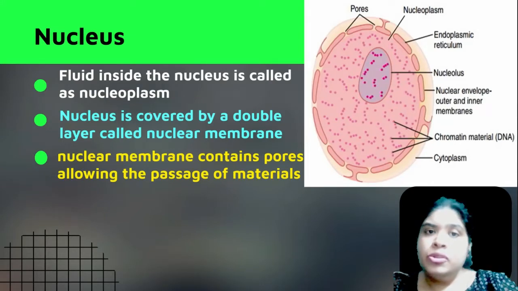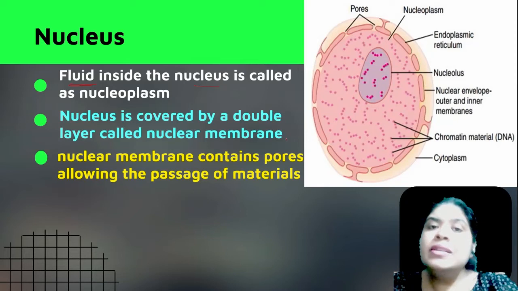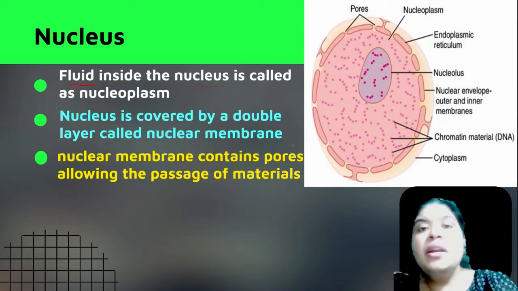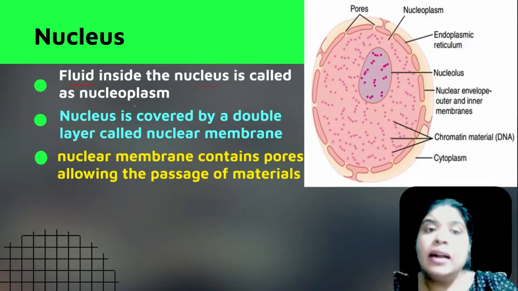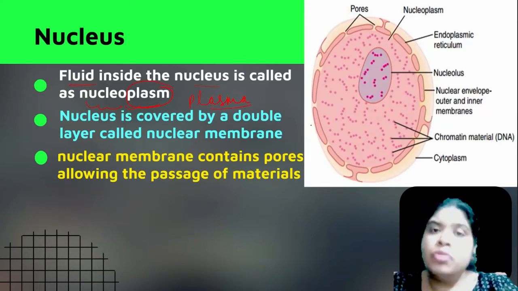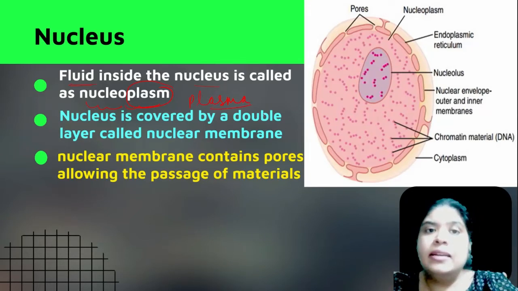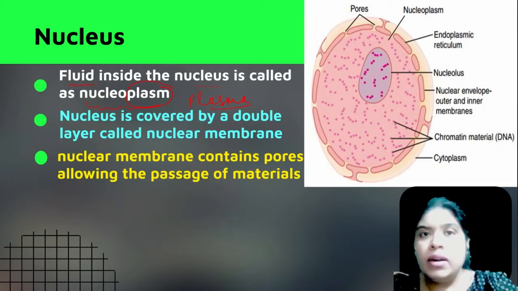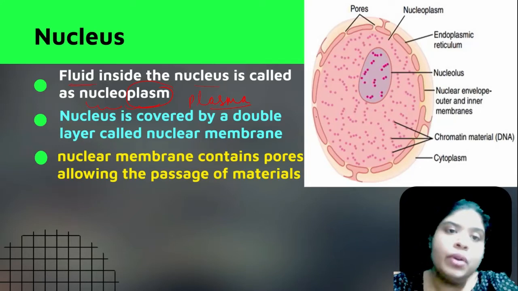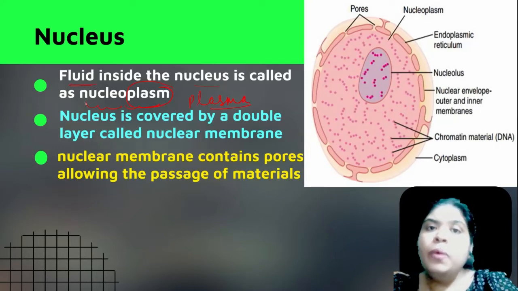If I talk about other structures, first is the fluid inside the nucleus. Just like the cell has cytoplasm inside it, the nucleus also has a fluid-like structure present inside it, and that is called nucleoplasm. The word plasm has come from plasma. It is the fluid-like substance present inside the cell. So when it is inside the cell, it is called cytoplasm. But here we are talking about the fluid which is present inside the nucleus. So this is called nucleoplasm.